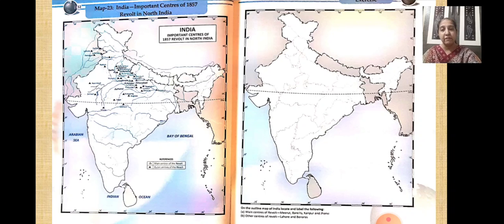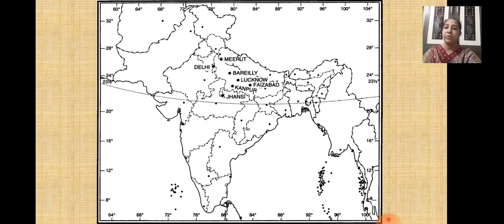So for your convenience, I have given you the map that shows only the main centers of the revolt, because for your exam you are going to prepare the main centers of the revolt. And I hope you remember very well how you got the map for your exam in the first semester. Similarly, you will get it in your second periodic also.